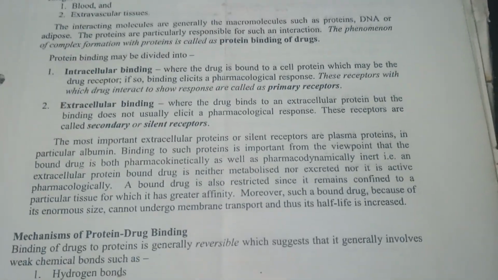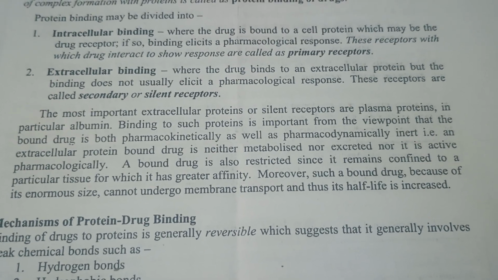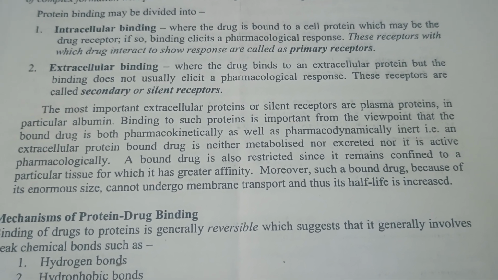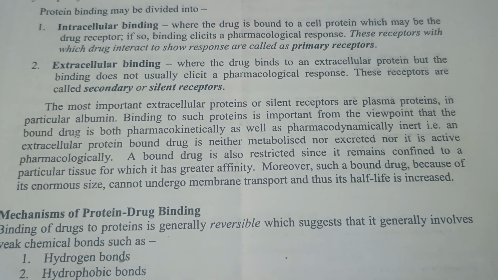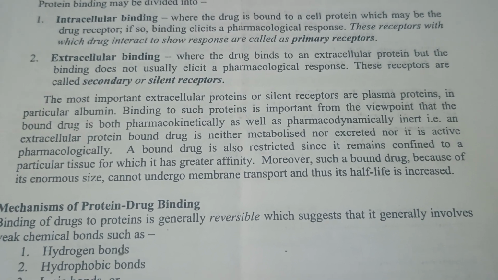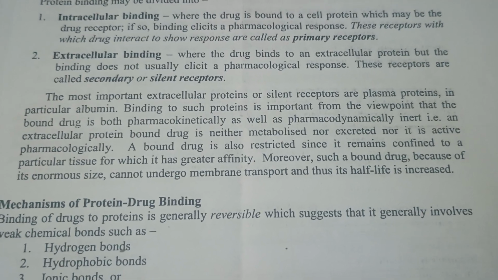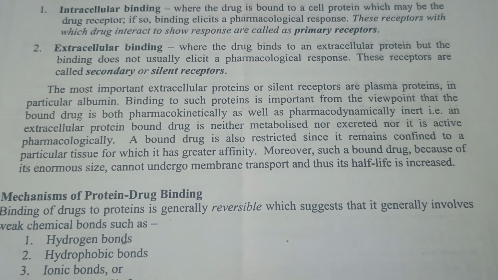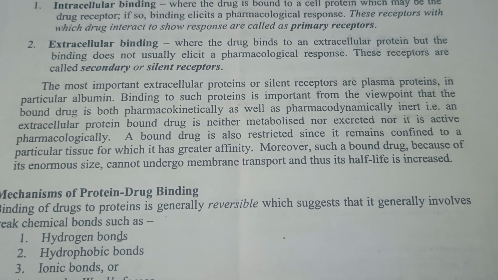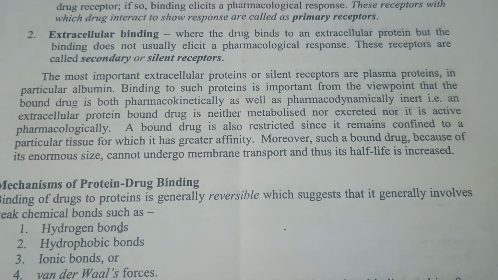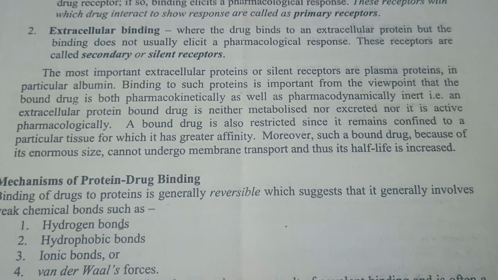तो इसमें प्रोटीन बाइंडिंग ड्रग्स में क्या है, the most important extracellular proteins and silent receptors are plasma proteins, in particular albumin. Binding to such protein is important from the viewpoint that the bound drug is both pharmacokinetically as well as pharmacodynamically inert. That is, an extracellular protein bound drug is neither metabolized nor excreted, nor is it active pharmacologically.